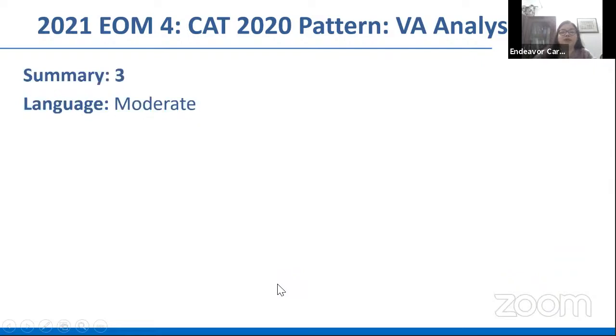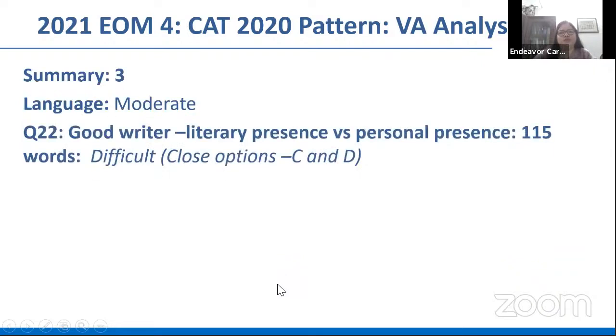Let's examine the summary questions. Again, overall, the language was moderate, nothing abstract or very difficult. The first summary question, which talked about that good writer, literary presence versus personal presence, which is a better one. 115 words, so a sizable one, 100 plus words, would have taken you at least a minute to read. Was difficult because there were very close options, option C and D were very close. Eliminating them is extremely difficult.